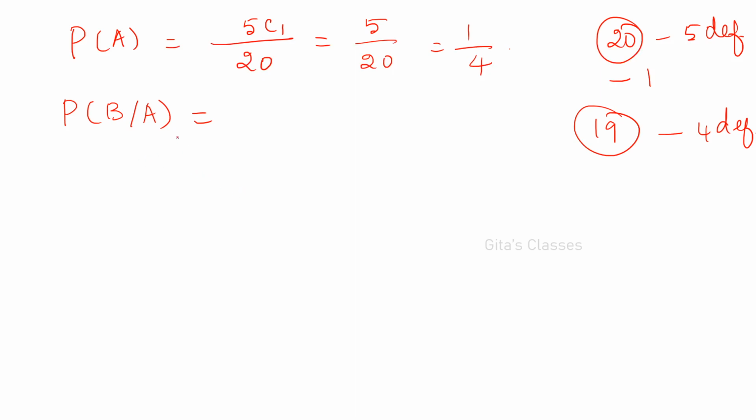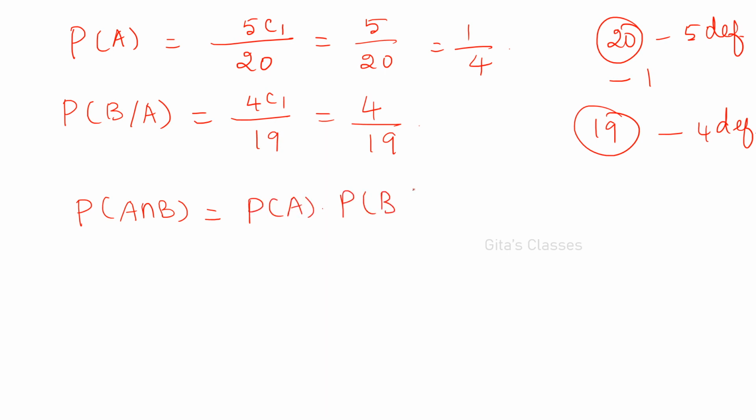Understood? So after A occurred, B occurs, then P of B given A is equal to, the total is 19 and how many defectives? 4. So 4C1, right? So 4 divided by 19. Therefore the required probability, P of A intersection B, is equal to P of A into P of B given A. That is equal to 1 by 4 into 4 by 19, that is 1 by 19.